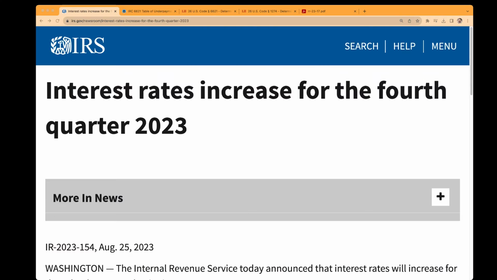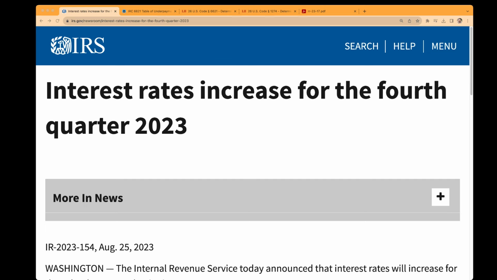How does the IRS set these interest rates? Does it kind of just say, oh, interest rates are going up, let's bump it another percent? No, it's actually in the law, in the tax code, how the IRS determines its interest rates. But let's go over the IRS announcement real quick, before I actually get into all the law and stuff on how IRS interest rates are calculated.